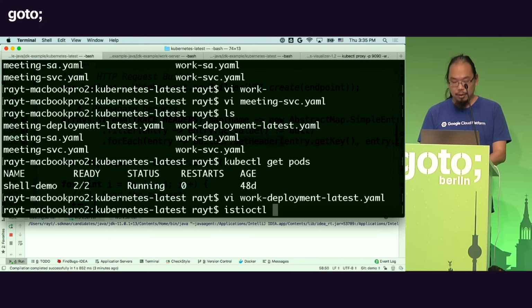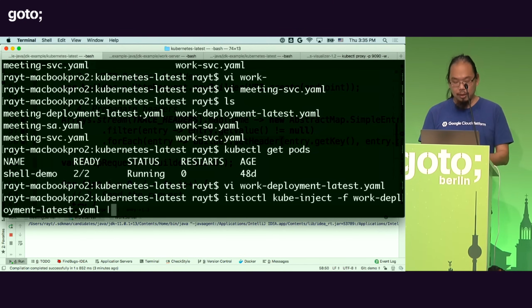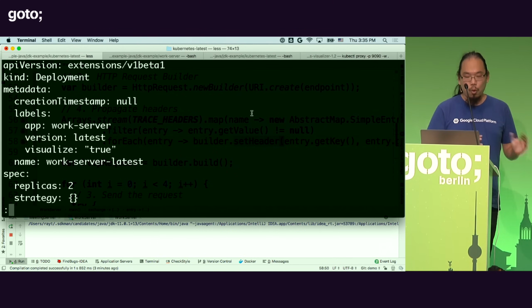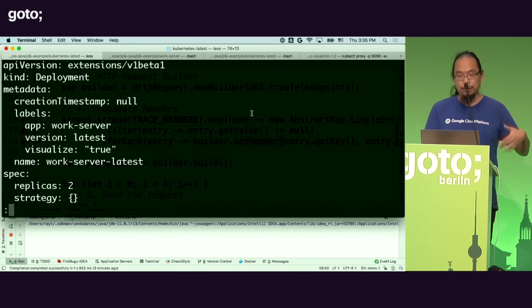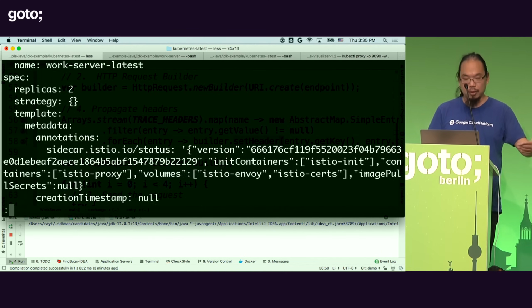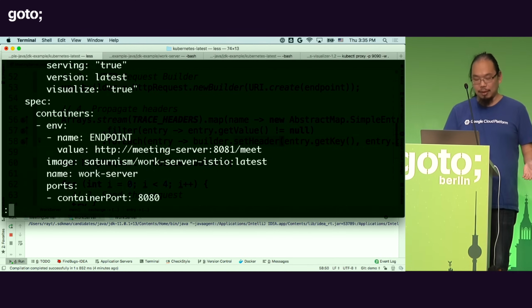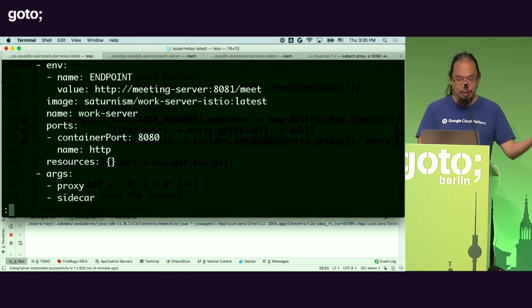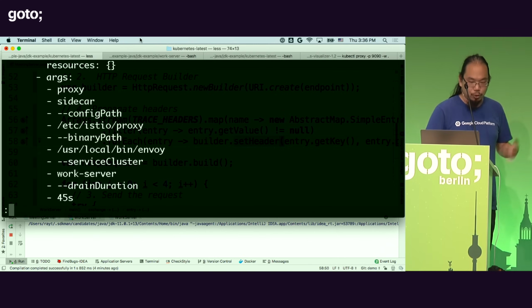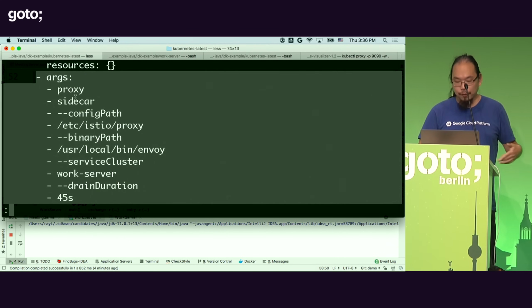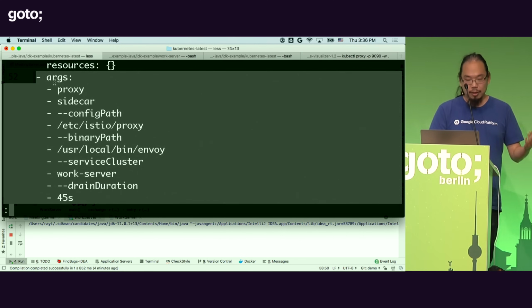So there's a little utility called Istio CTL, and from here you can do a kube inject. You can give it a file that is a Kubernetes deployment, and then if I look at what this filter does, it will filter through your existing descriptors, and then it will keep all of the existing configurations. Like here, we have the image, the endpoint names. But if I scroll down a little bit, this filter will inject a second container inside of the same pod, and that will be the proxy container that all the traffic will be routed through.